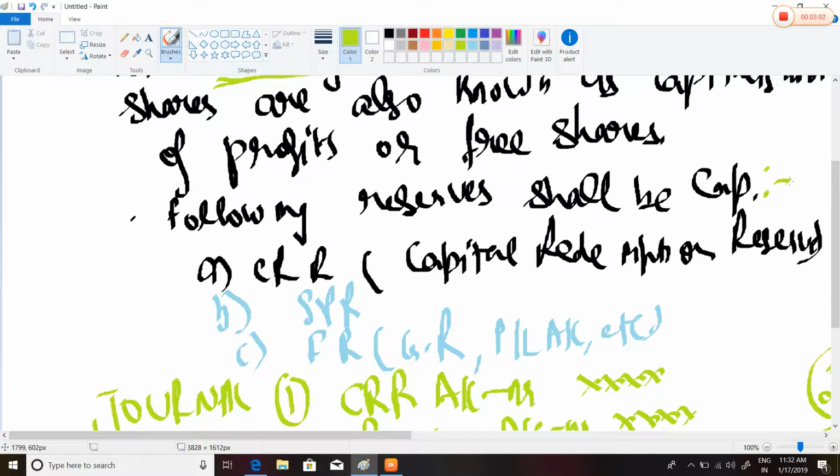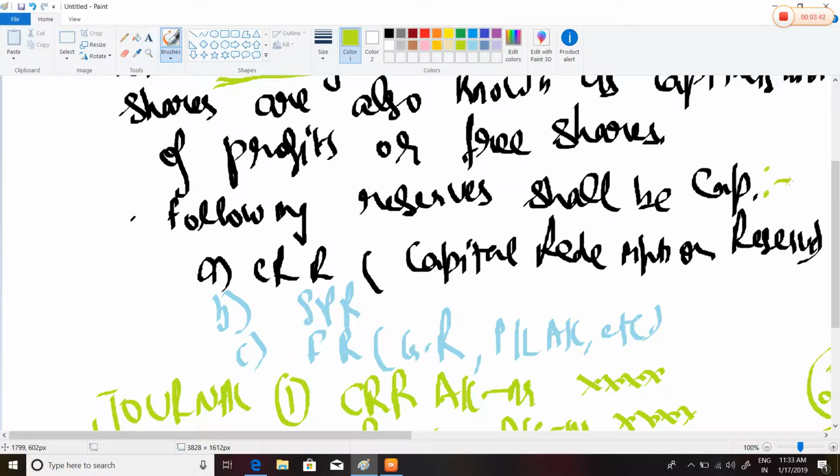The next point is that as per the provisions, bonus issues cannot be made out of unrealized profits or gains. It means that the bonus issue cannot be made out of non-cash reserves. It can only be made from the following reserves. What are non-cash reserves? Revaluation reserve, securities premium realized on a cash consideration, any profit on sale of plant and machinery, etc.